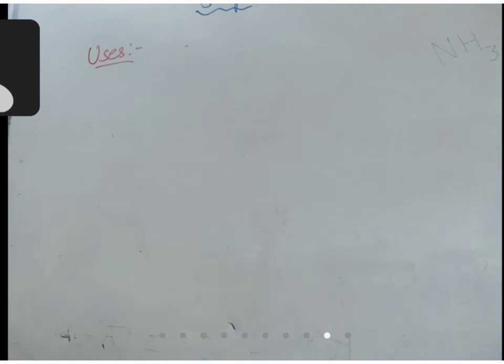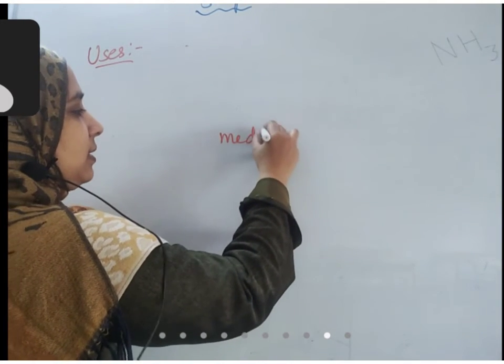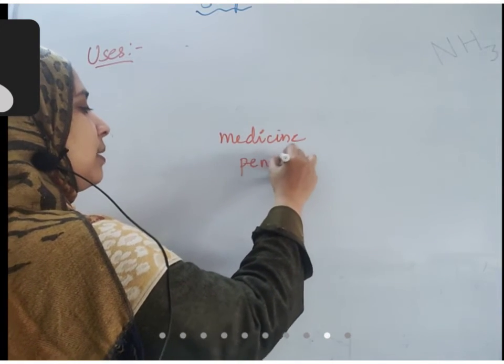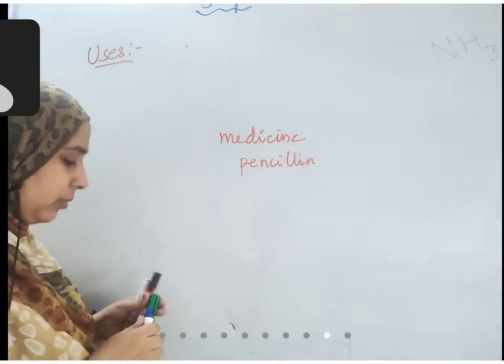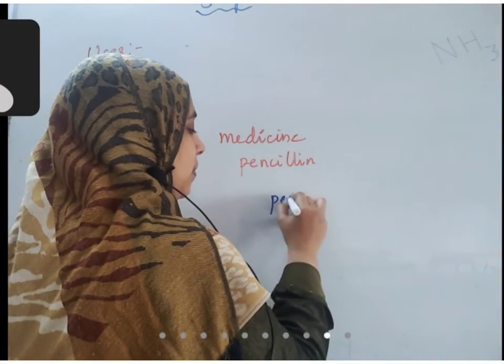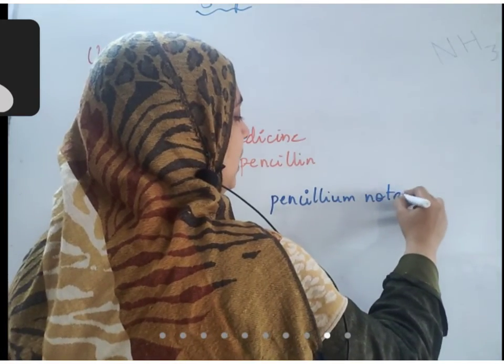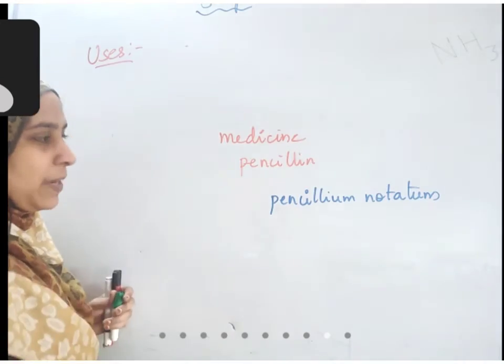Like, they are used for making medicine like penicillin. Penicillin is obtained from the fungus Penicillium notatum. This Penicillium notatum is a fungus that is used to produce this antiseptic penicillin.